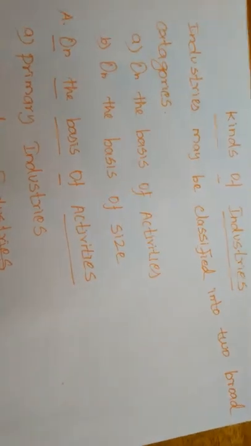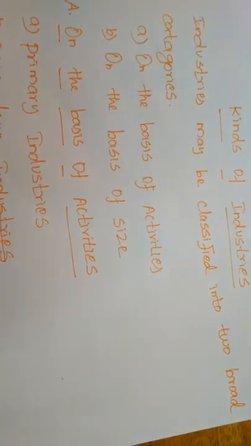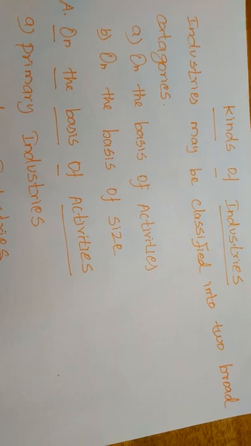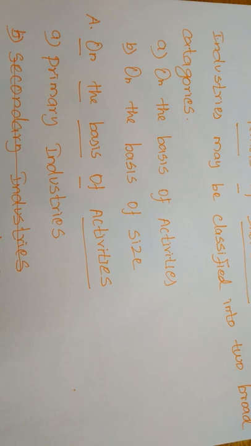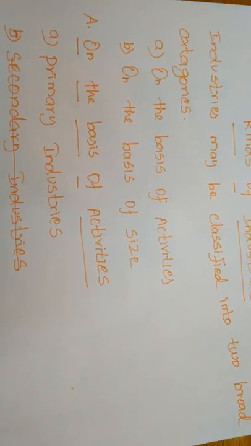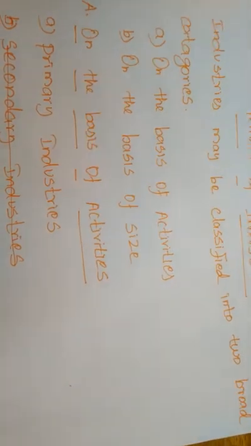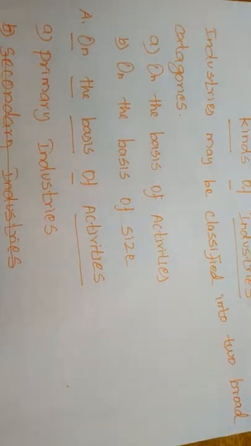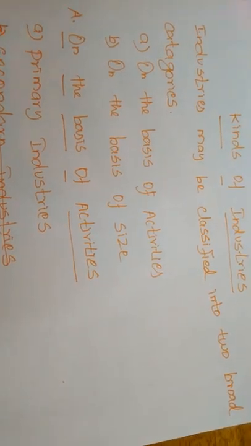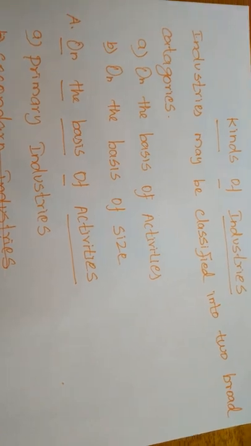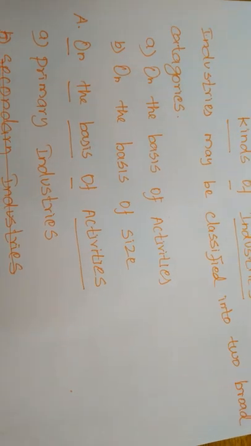For example, in agriculture, land is the free gift of nature, and the seed we also cannot create, so this is also a free gift of nature, and without water we cannot cultivate any crops, so water is also a gift of nature. Without these three factors we cannot cultivate any crops. So we have to assemble or arrange these natural resources for the purpose of cultivating the crops.